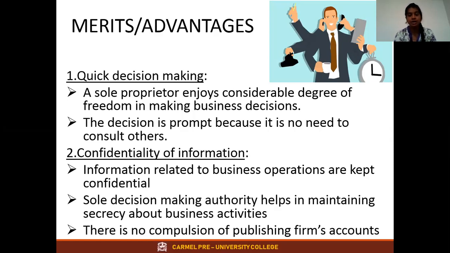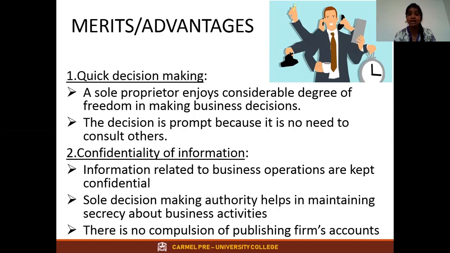If one person is going to do the business, he doesn't want to ask anyone, and he doesn't want to share his decisions with anyone. He doesn't want to ask anyone's permission. Yes or no? He doesn't have friends involved because his friends have not invested. He is the one person who has invested in the business. Second thing is, whatever concepts and secrets he has, he doesn't want to share with anyone because it's only one person.